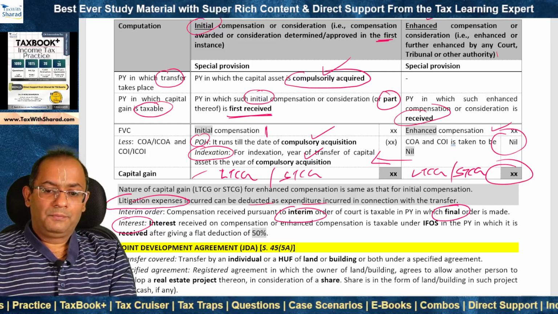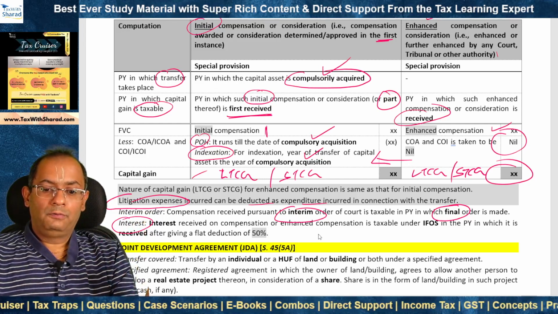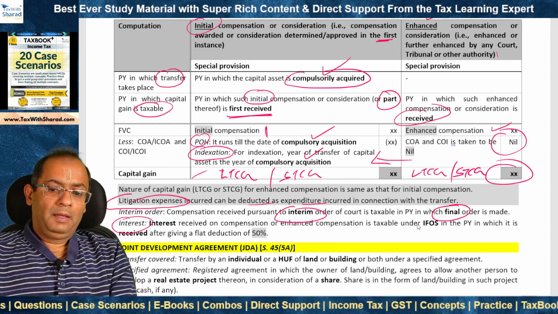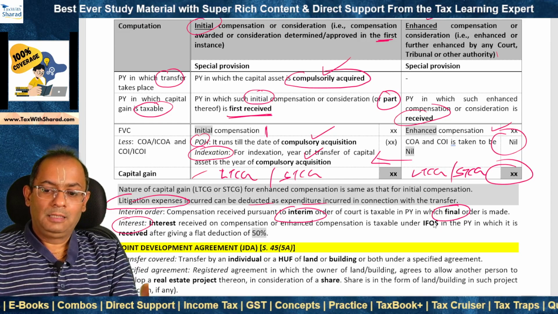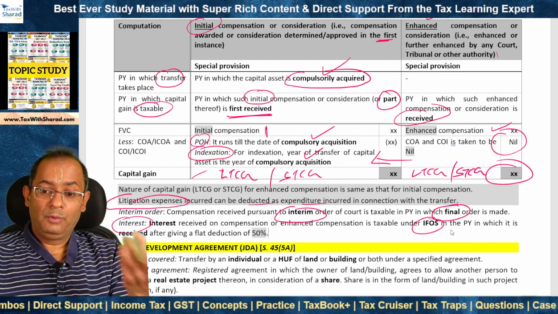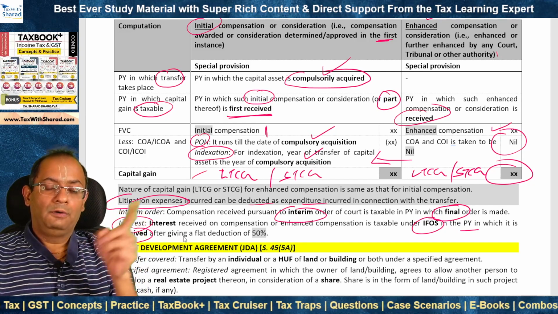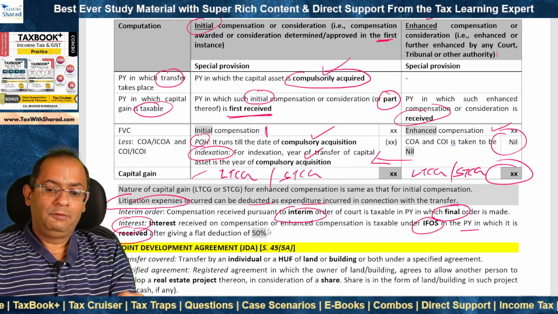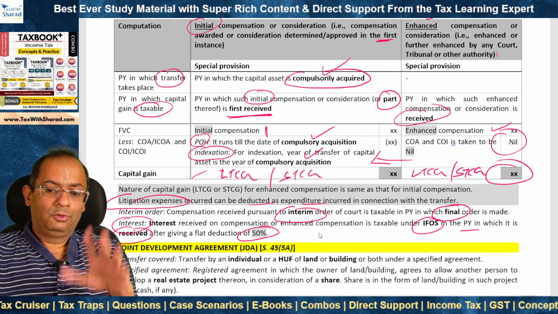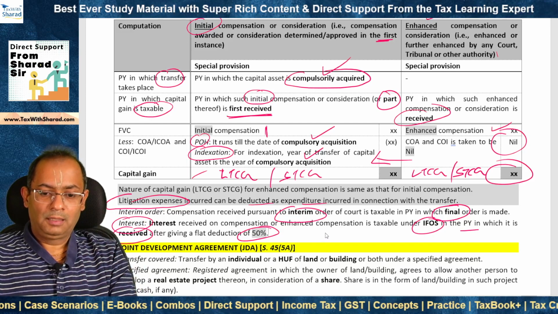What about interest? Interest may also generally be received on account of delayed receipt of compensation. The point to note is it is not taxable under the head capital gain, rather it is taxable under the head IFOS. But when? In the previous year in which it is received. So it is taxable on receipt basis, not on due basis. And it is taxed after giving a flat deduction of 50%. So no other expenses on account of earning of that interest are supposed to be deducted.